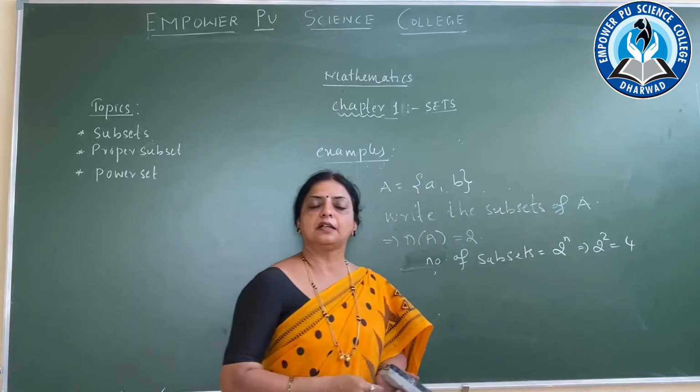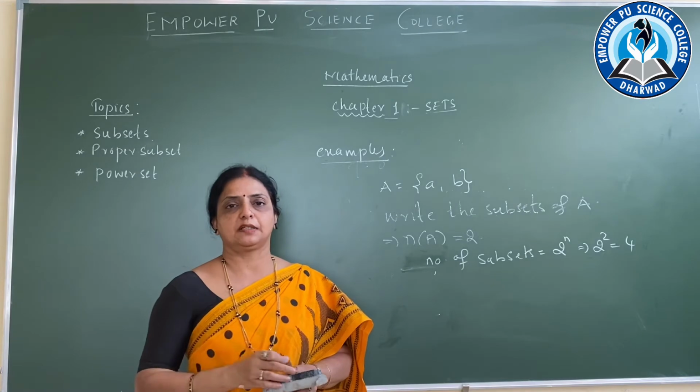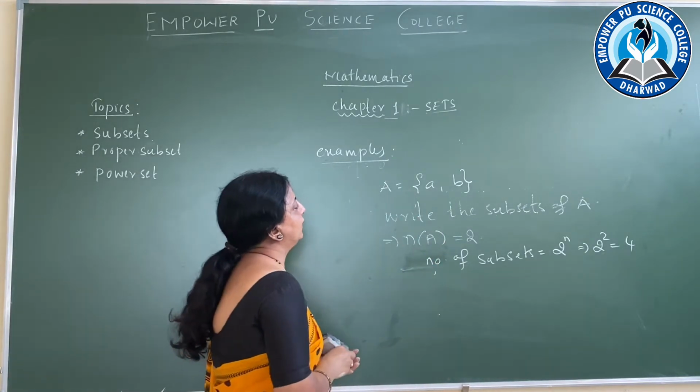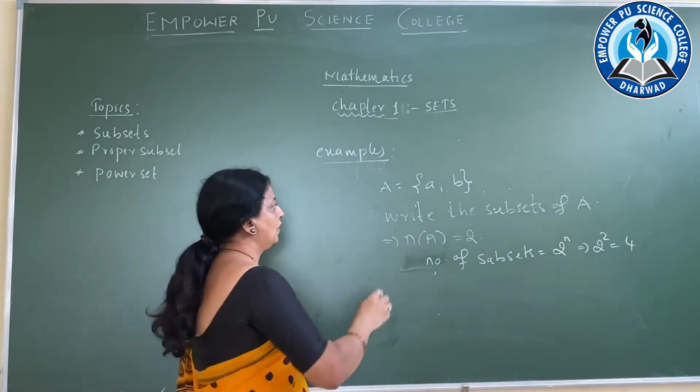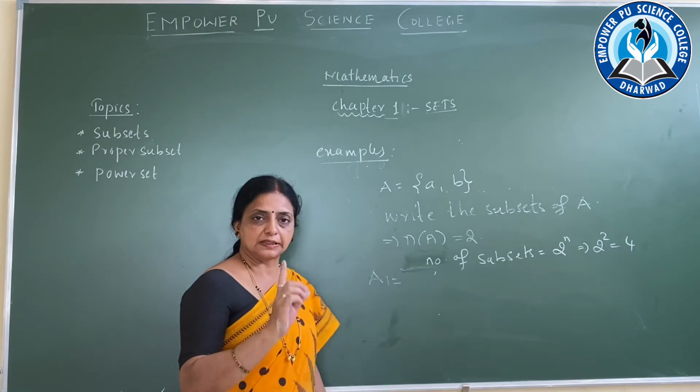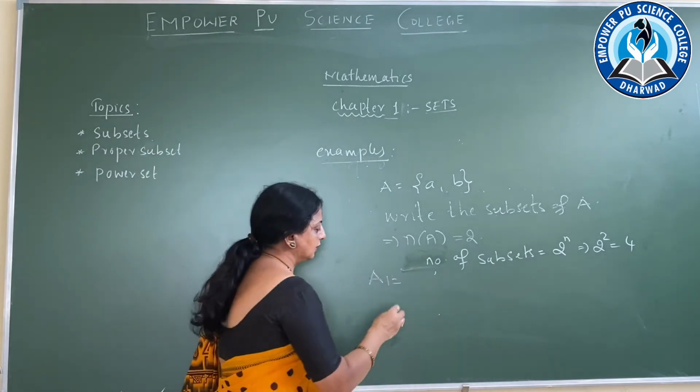How many subsets are formed? 4 subsets are formed. Now try to see how I am going to write. So given is 4 subsets should be written. First one is A1. We always write the first subset as null. That is null.